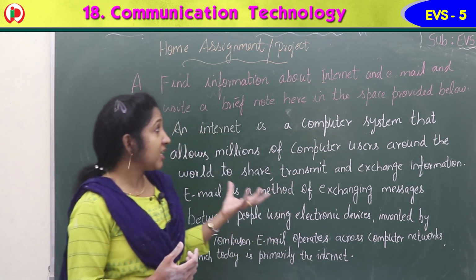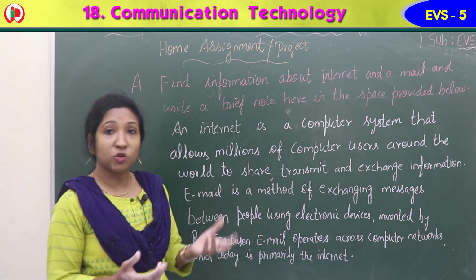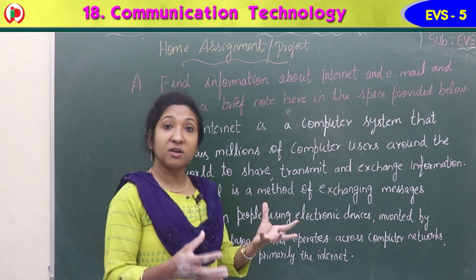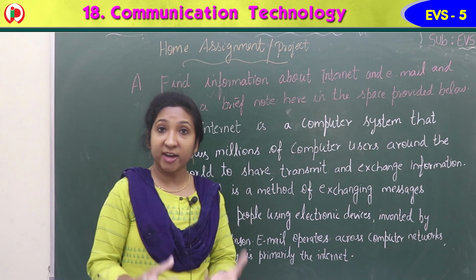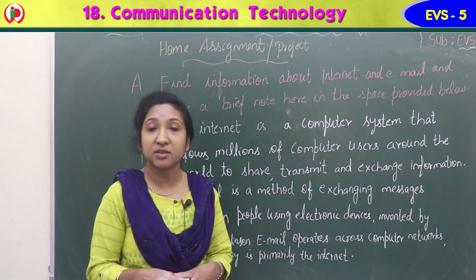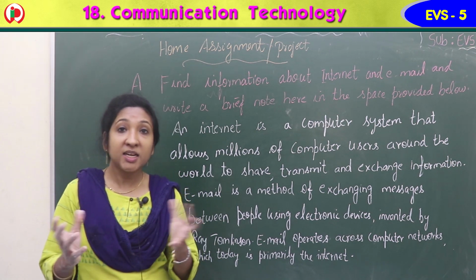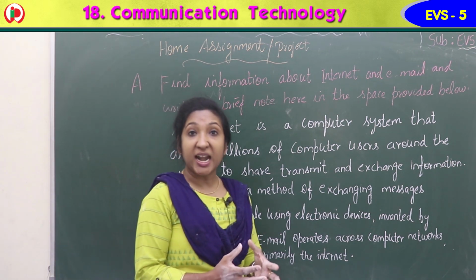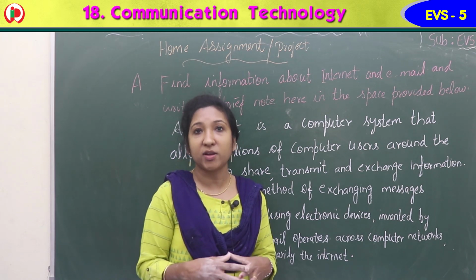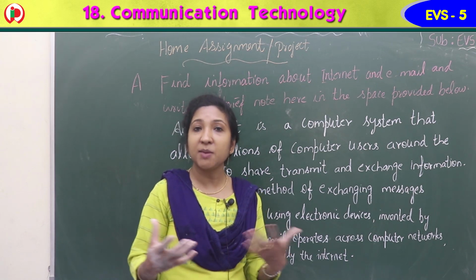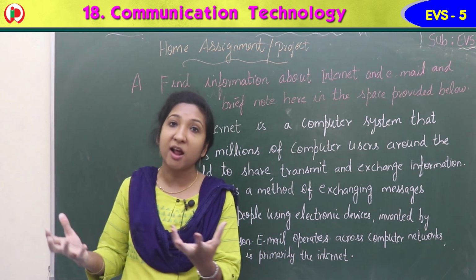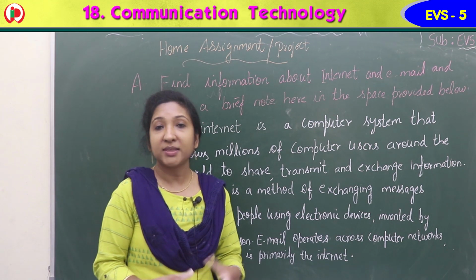So internet, email and all, you know well now, isn't it? Internet is actually a worldwide communication system. Internet is a system that connects different computers around the world. Email is electronic mail where we can send messages to different people around the world, by sitting here.